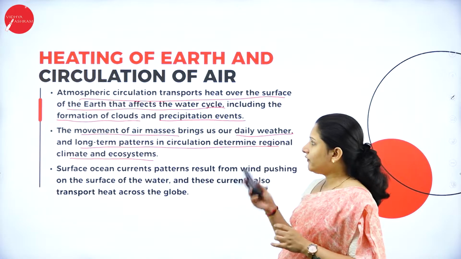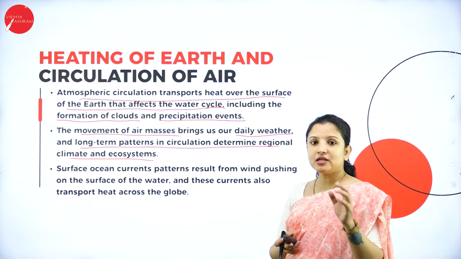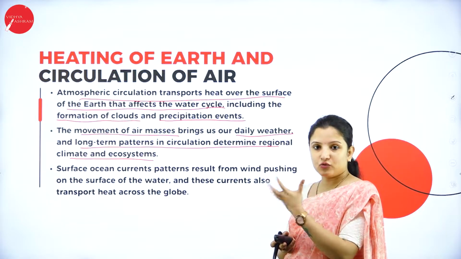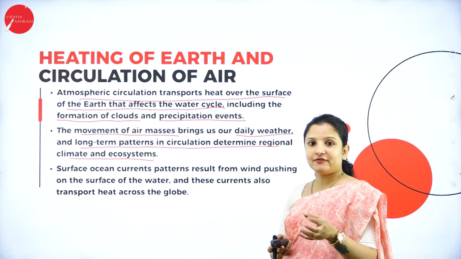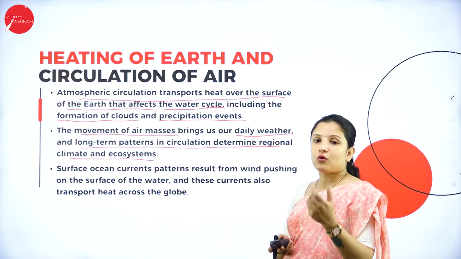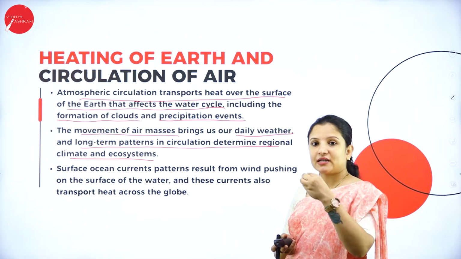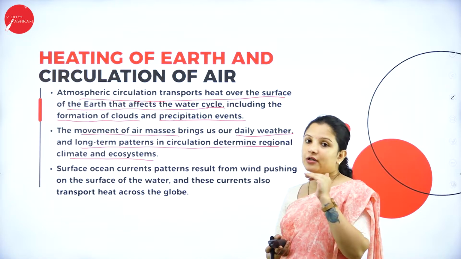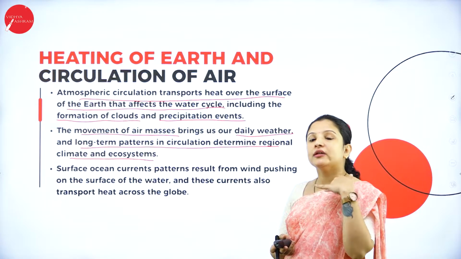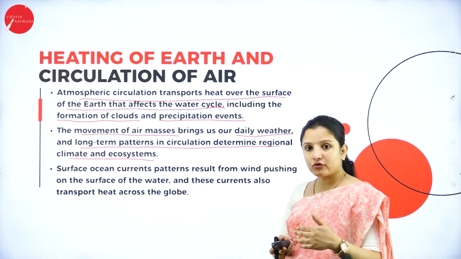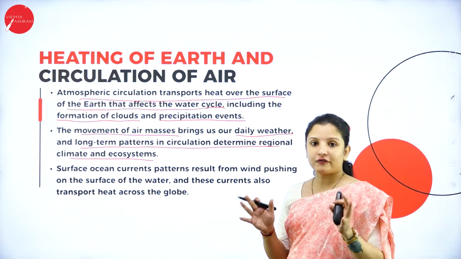Why? Because first, the atmospheric circulation actually transports the heat. It helps in the circulation of the heat to the earth's surface. Therefore, it will evaporate the water that is present in the water bodies. These evaporated vapors will form clouds and come down as rain. Now, which region receives how much amount of rain, whether they are going to receive the rain or not, all that depends on the air mass, that is the flow of the air.